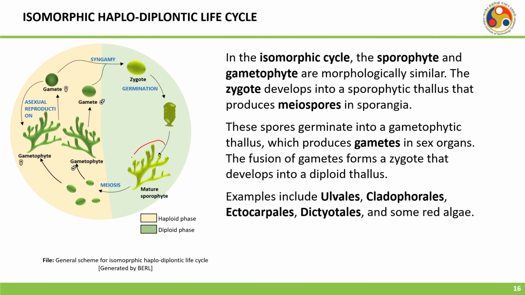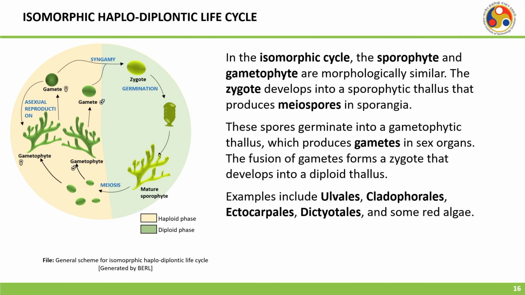You can see here the mature sporophyte and gametophyte, they all look similar. So, the sporophyte and the gametophyte are morphologically similar. And now, one more thing to notice here is the gender of these gametophytes. One is a male and the other is a female.